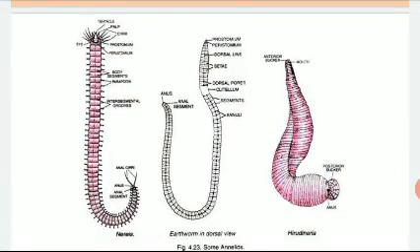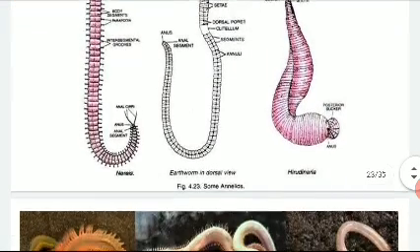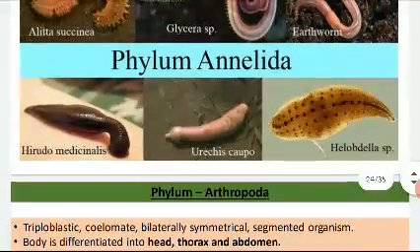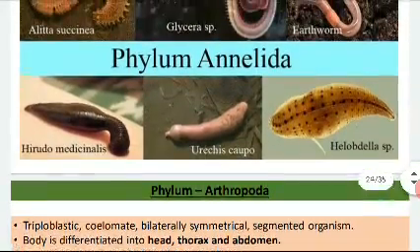These are the diagrams, and these are some live examples with pictures.